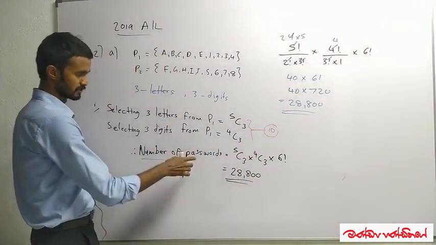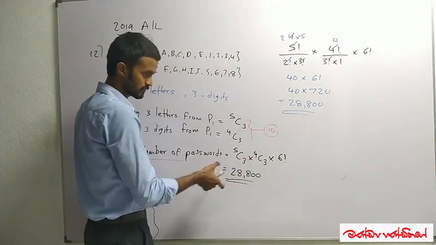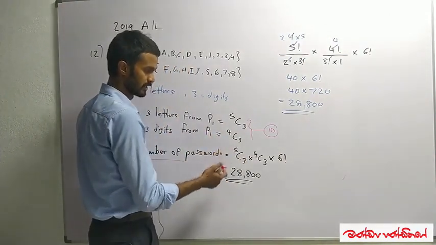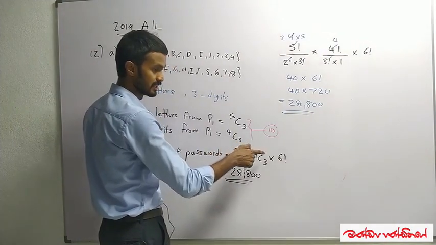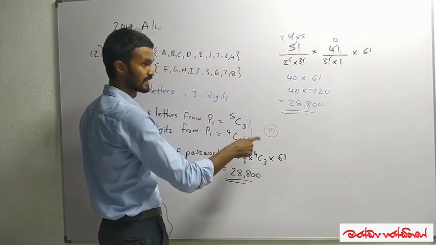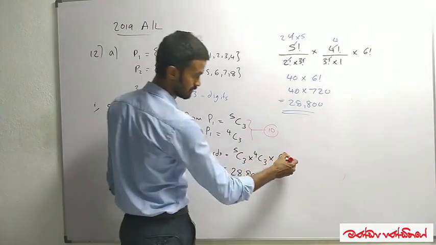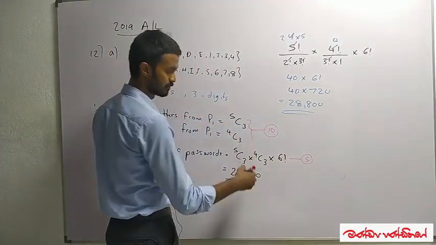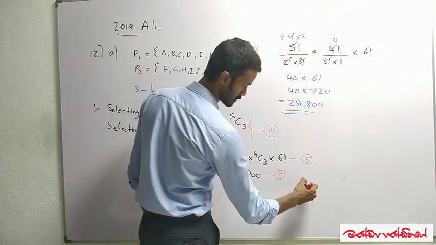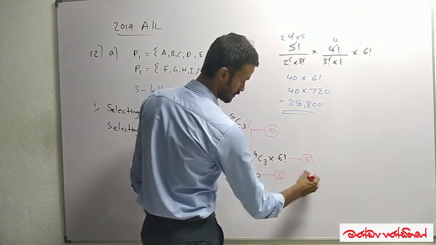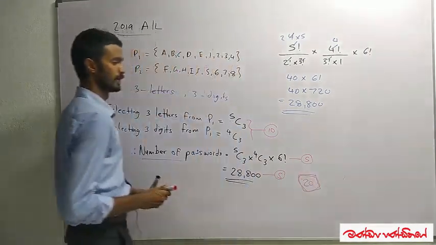And for the number of passwords, for writing this method, I'll repeat it again. Here, this equals the number of ways that we can select the elements times the number of ways the selected elements can be rearranged, and we get 5 marks for this, and for the simplification we get another 5 marks. For the first part of the combinations and permutation sum, they have given 20 marks.